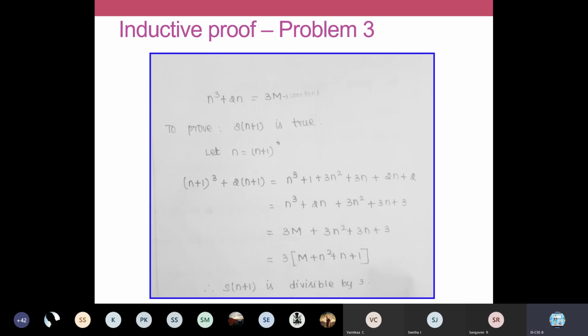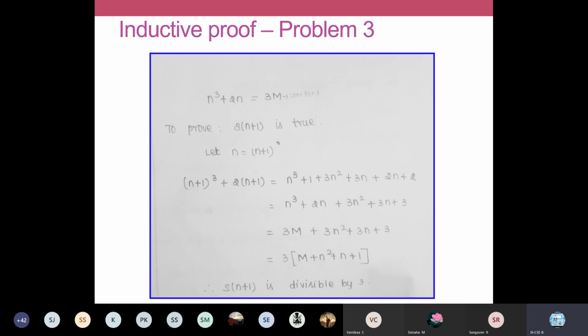Neha, just give the formula for a plus b the whole cube. Ma'am, a cube plus 3a squared b plus 3ab squared plus b cube, ma'am. Okay, very good. All of you note down this formula, which you are going to apply here. A plus b the whole cube is a cube plus b cube plus 3a squared b plus 3ab squared.